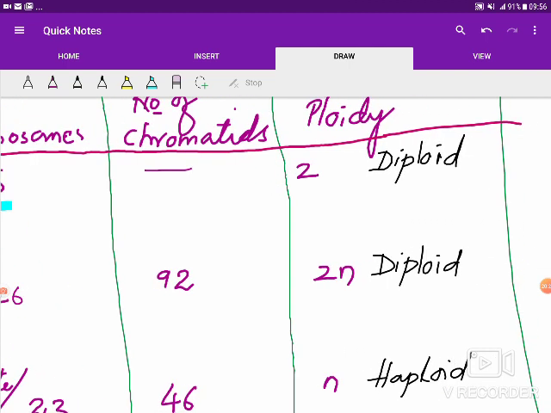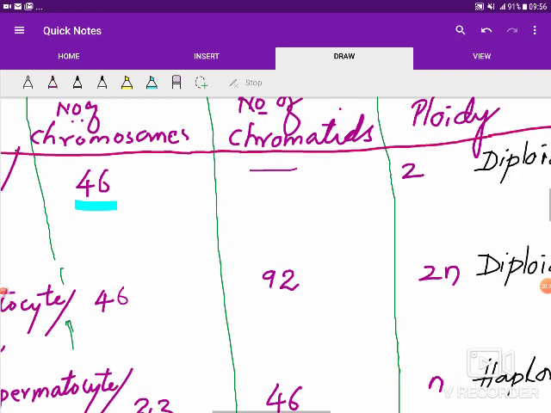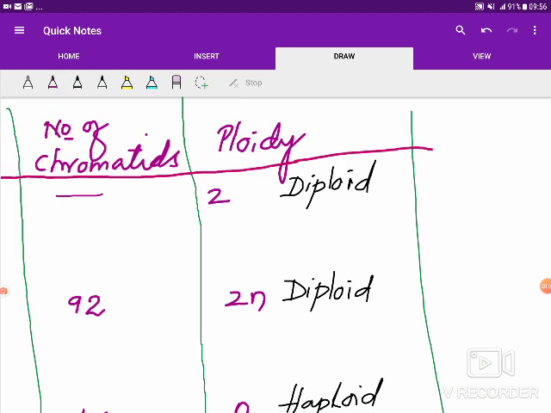The meiocytes, that is the cells destined to undergo the process of gametogenesis or meiosis. So these cells, which are called spermatogonia or oogonia, they are actually diploid. They are diploid cells. 2n we write for diploid cells. So ploidy is diploid.